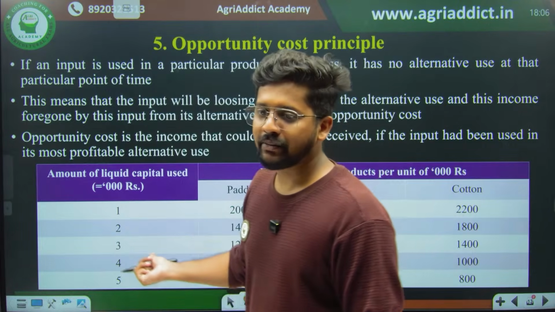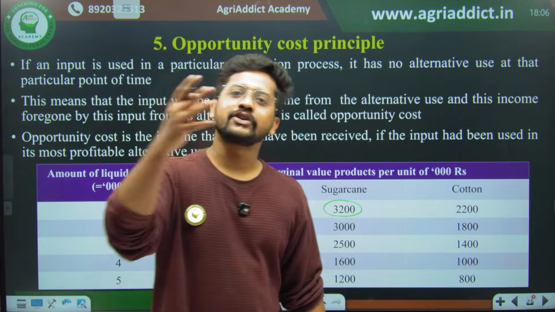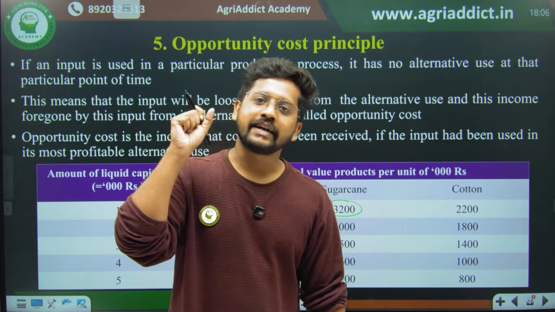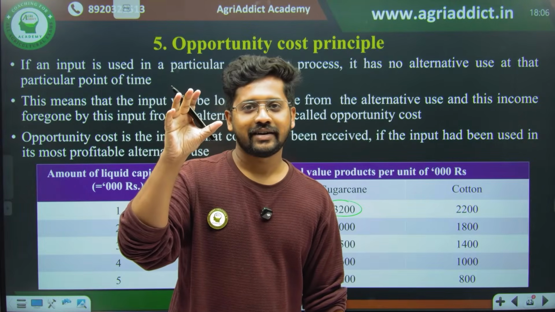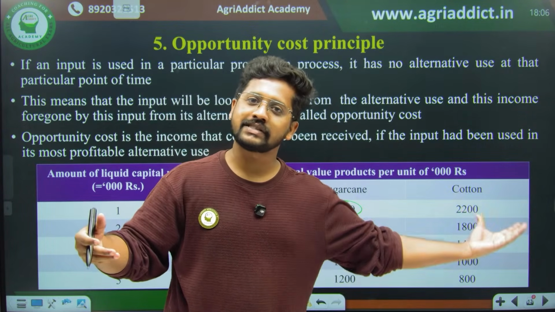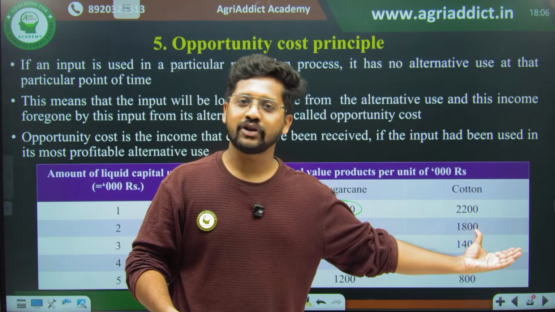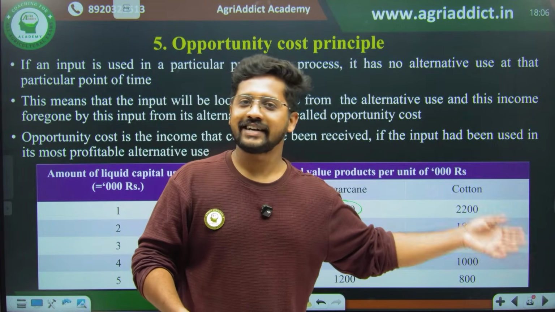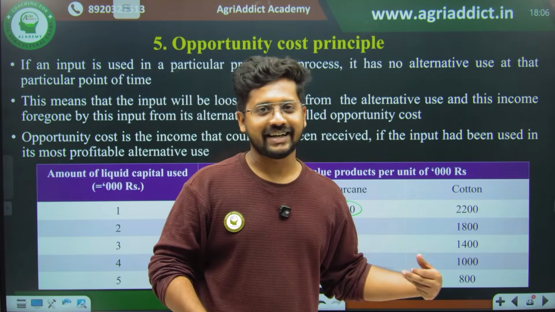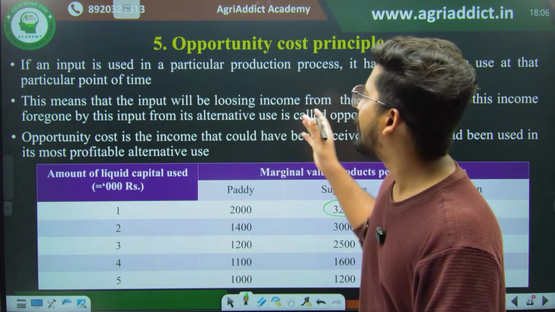The same way, maybe after 7 o'clock, you'll just catch up with your friends, because you have already done your part for the career. And for the second next best alternative, you can go and catch up with your friends, have dinner, take some time, and come back and study again, right? So this is the basic idea of the opportunity cost principle.